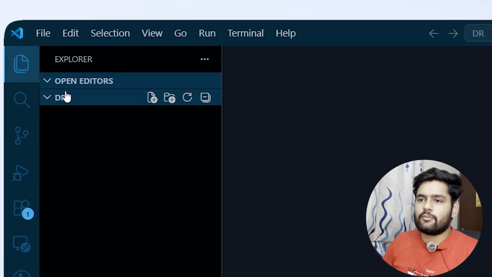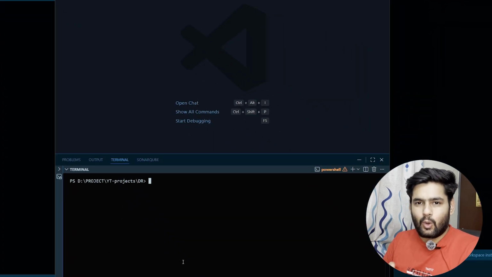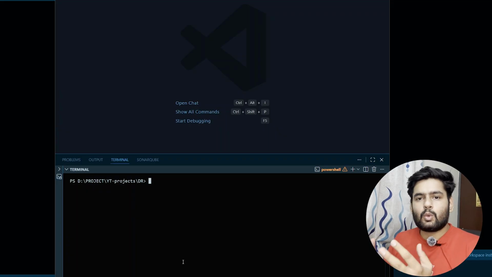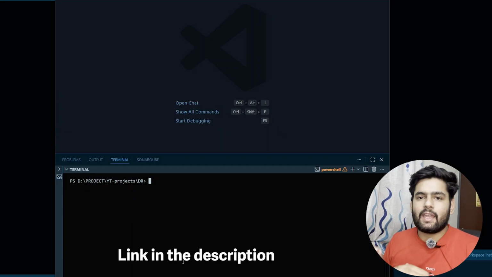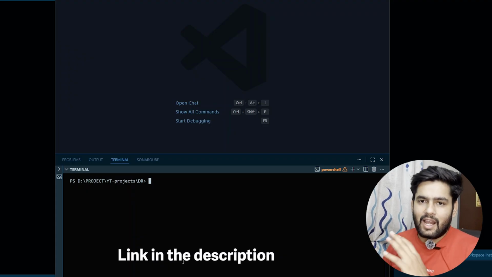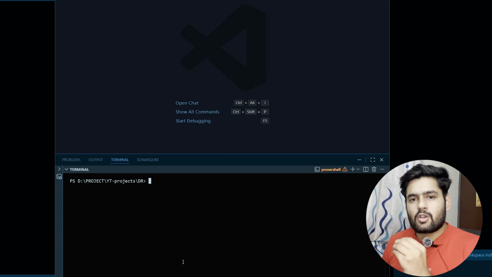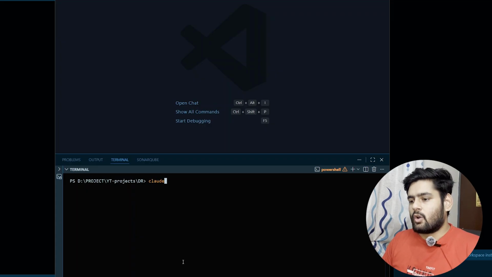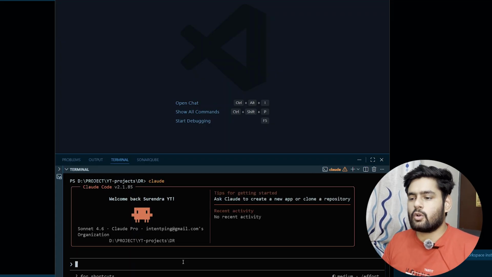So I already opened a folder called DR Dhruv Rathee, and it is an empty folder. As you can see, I have nothing in this folder. To build this product, we are going to use Claude Code. If you don't know anything about Claude Code, it is an AI assistant which can help you to write code and build products. If you want to learn Claude Code entirely, I already have a complete series on this channel, so go and check out that video. You will learn a lot about Claude Code, and it is one of the most powerful AI coding agents available on the internet right now. So I highly recommend you go and check that out. So I will write claude and hit enter. So my Claude Code gets executed.